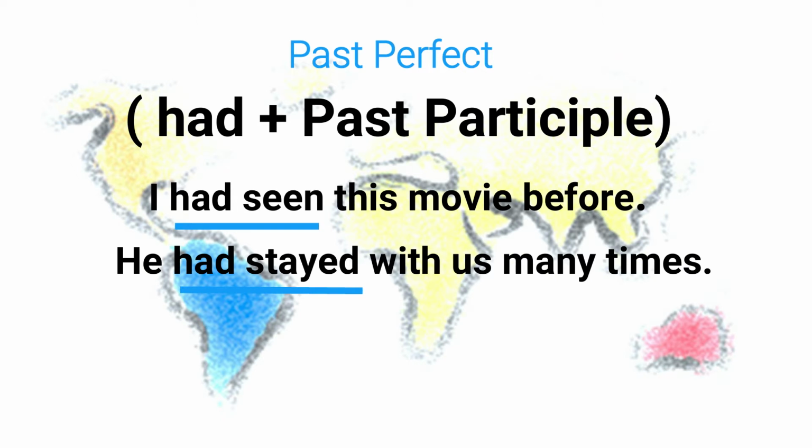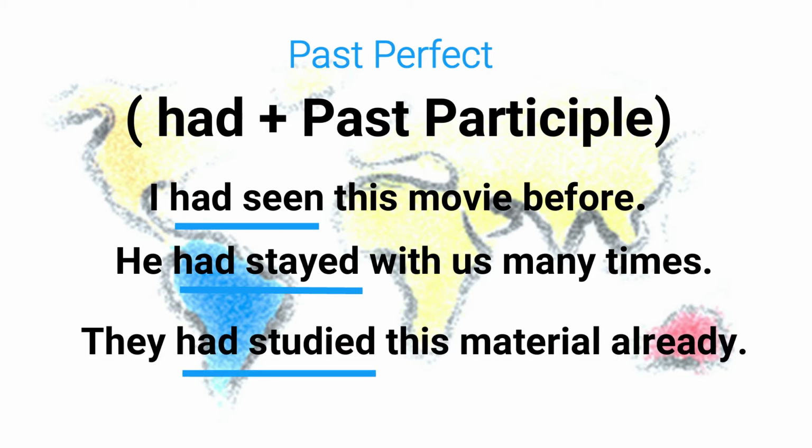An example of the third person singular, he had stayed with us many times. Just a reminder, this implies that it happened before another event also in the past. And we can make the contraction he'd. The third person plural, they had studied this material already. This implies that it happened before another action also in the past, and we can make the contraction they'd.